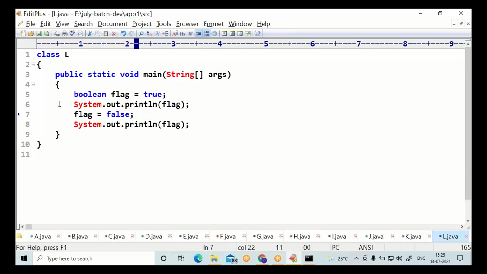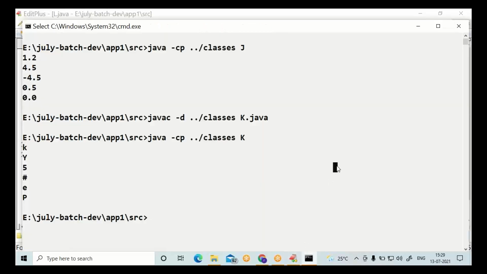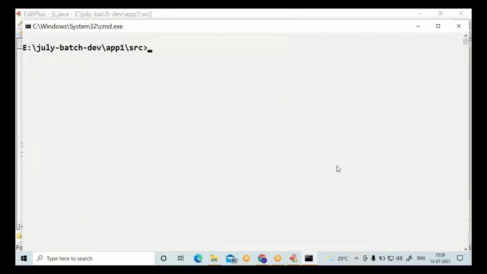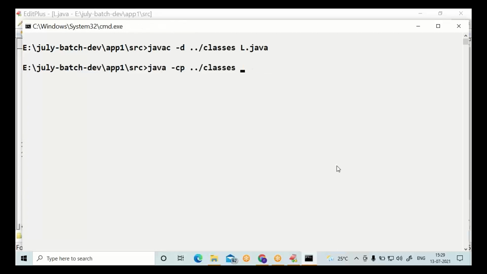You can choose any name. Go to the L class. Try compiling and running. Come to the next one.